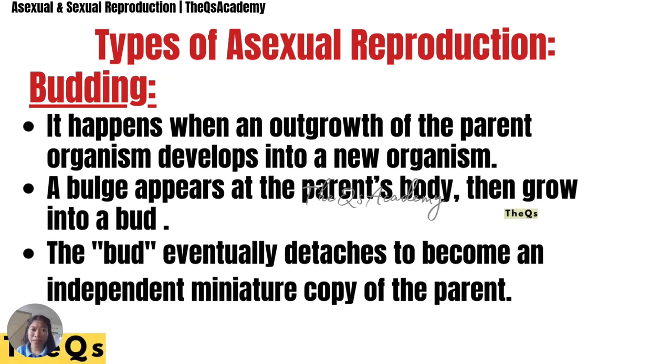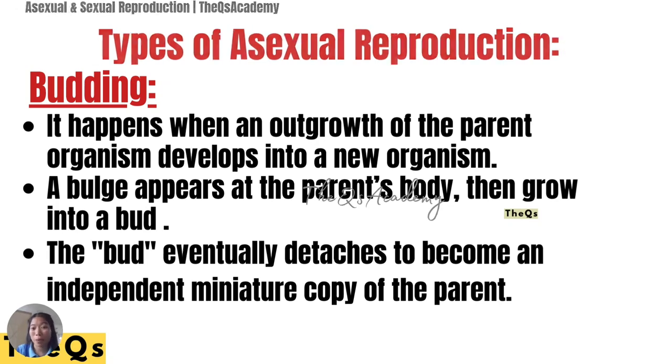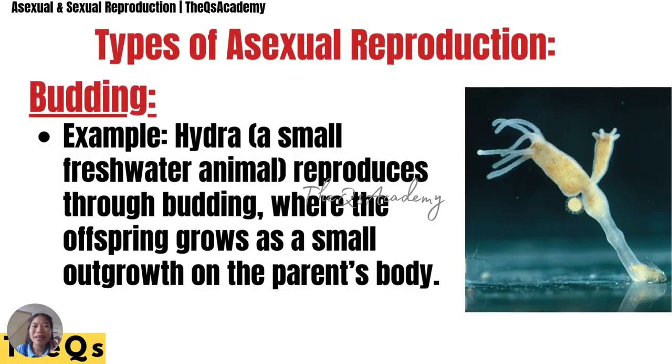Another type is budding. It happens when an outgrowth of the parent organism develops into a new organism. The bud eventually detaches to become an independent miniature copy of the parent. Example, the hydra, a small freshwater animal that reproduces through budding, where the offspring grows as a small outgrowth of the parent's body. So this is the best example of budding.